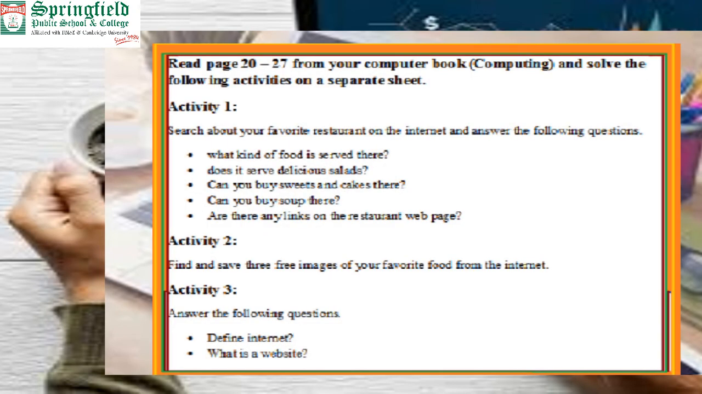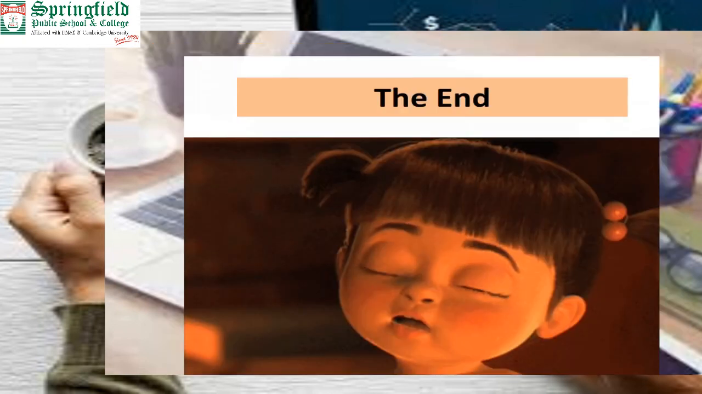Okay, now this is your assignment number 5. Activity number 1: search about your favorite restaurants on the internet and answer the following questions. What kind of food is served there? We have covered this thing. Now activity number 2: find and save 3 free images of favorite food from the internet. I also told you how you can download them, how you can save them. Now activity number 3: answer the following questions. Define internet. I told this thing even at the start of my lecture. And what is a website?